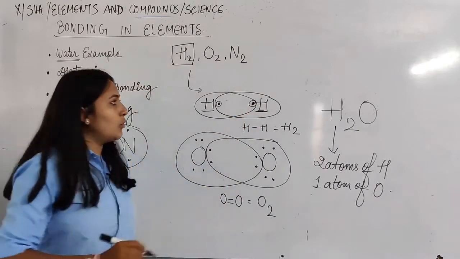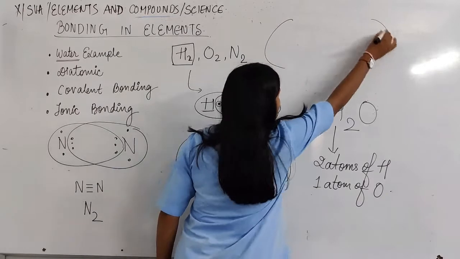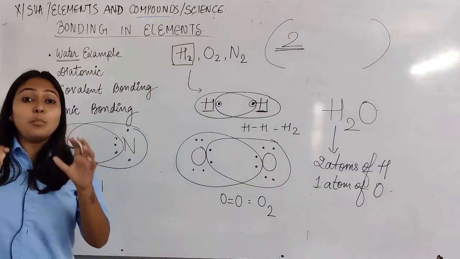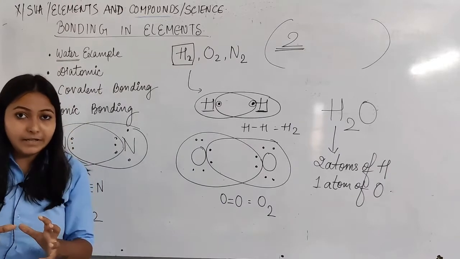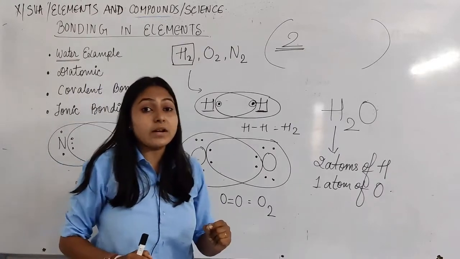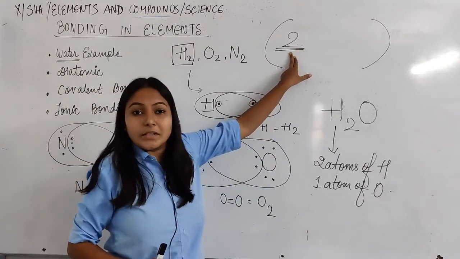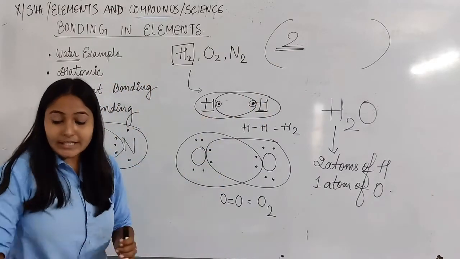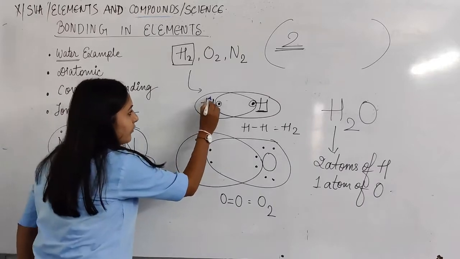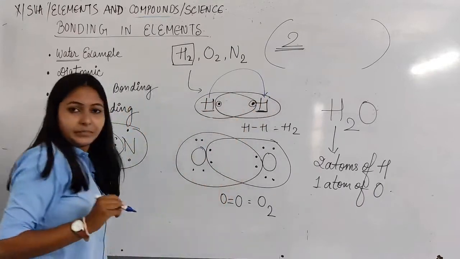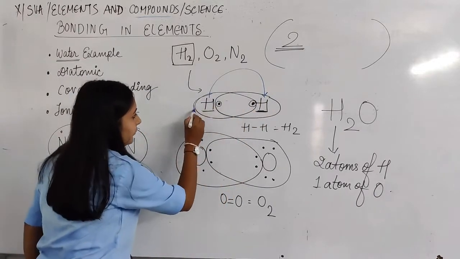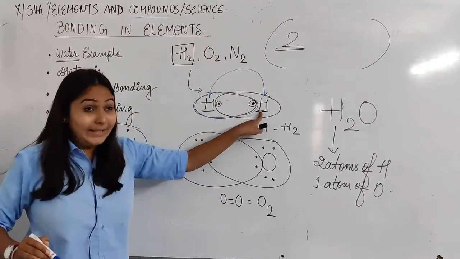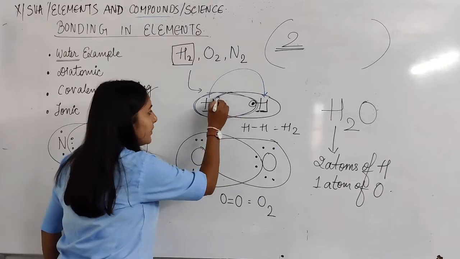For completion it requires two electrons to complete its shell. So this hydrogen will take one electron from this hydrogen, and again this hydrogen will take one electron from this hydrogen.